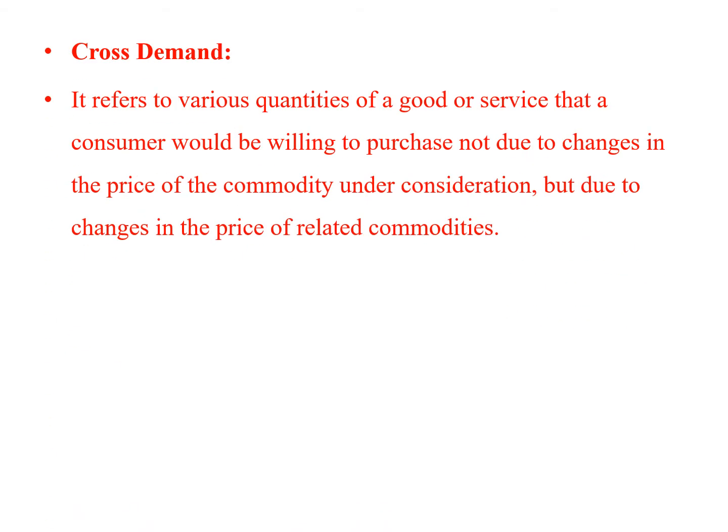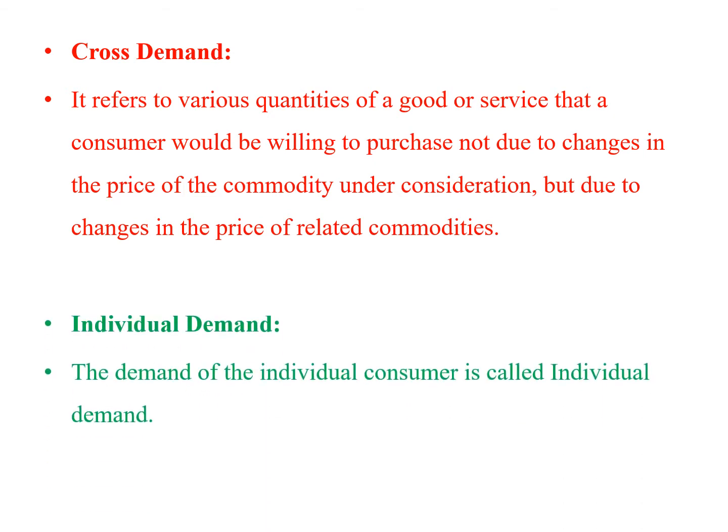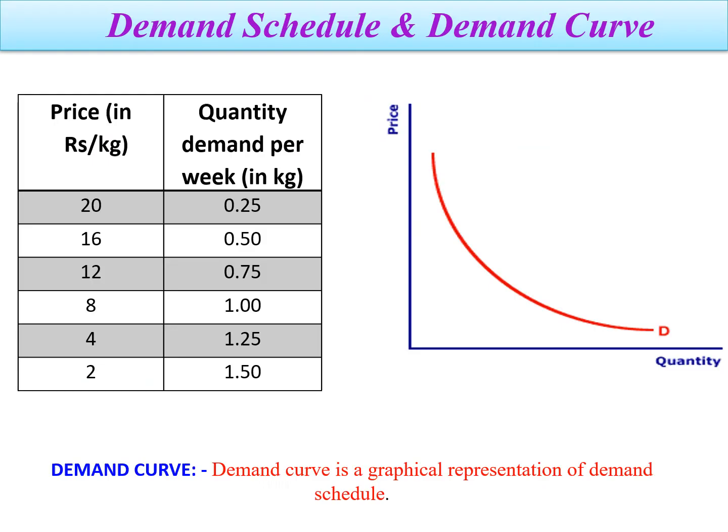Cross demand. It refers to the various quantities of a good or service that a consumer would be willing to purchase, not due to change in the price of the commodity under consideration, but due to changes in the price of related commodities. And individual demand. The demand of individual consumer is called as individual demand.